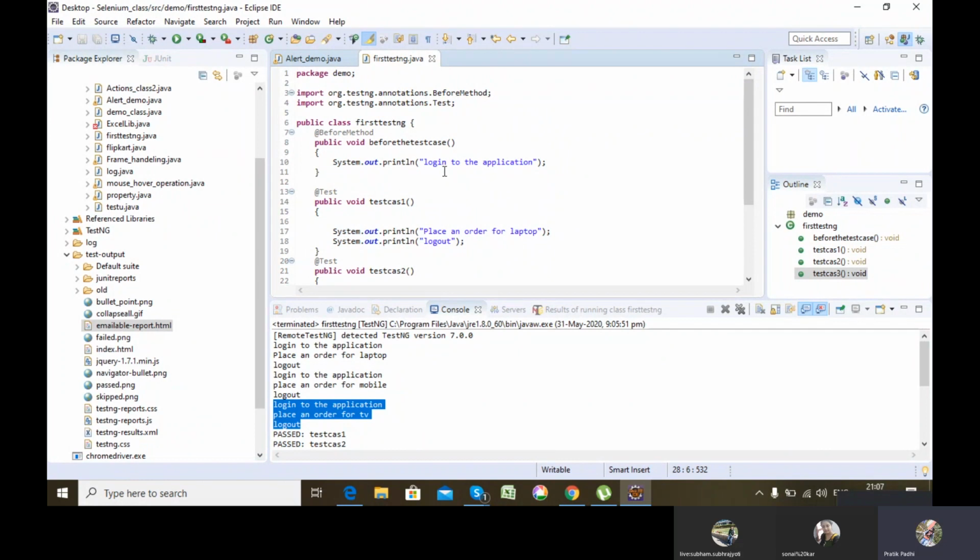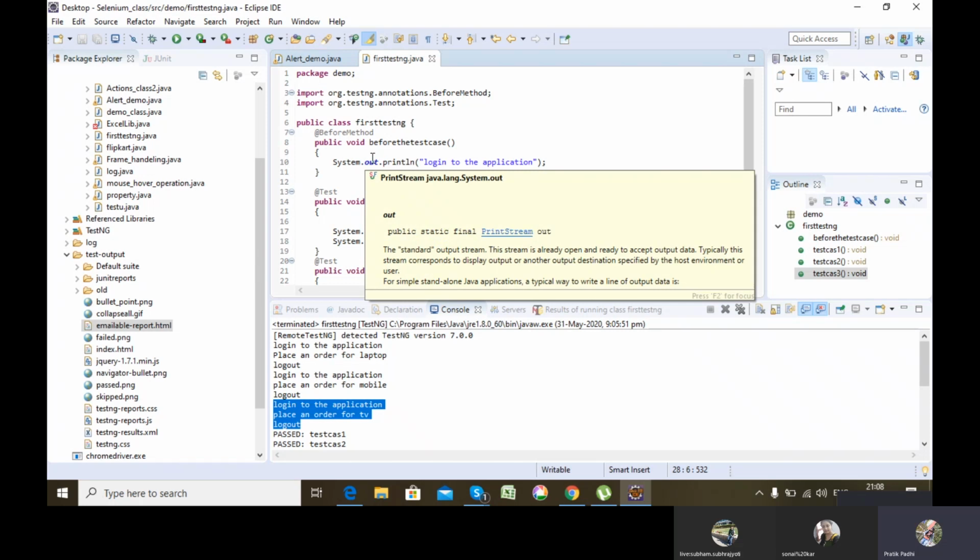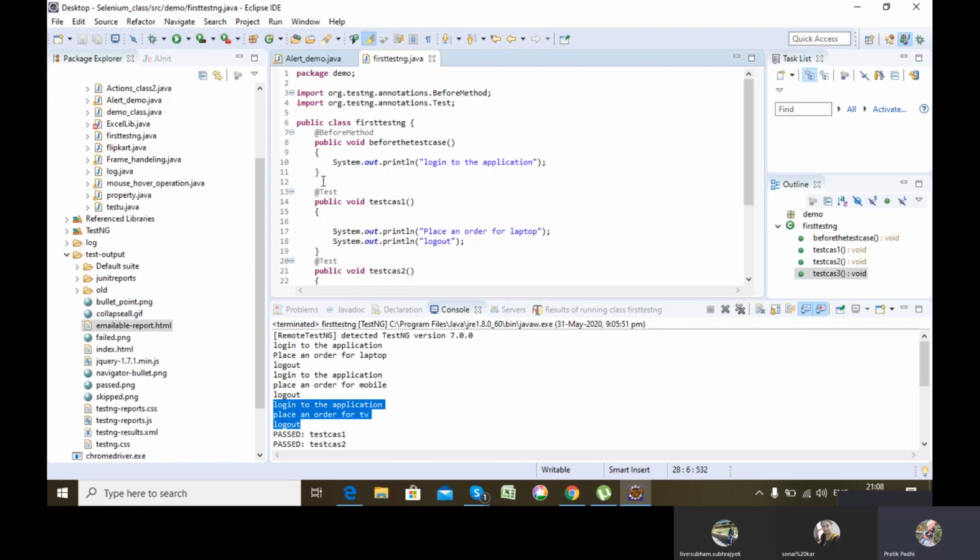So the one login which I have repeatedly written in every test case, I don't need to write again. I just mention it in before method, because this part of execution is getting repeated in every test case. So if I write it in before method, it will get executed before every @Test present in the class.